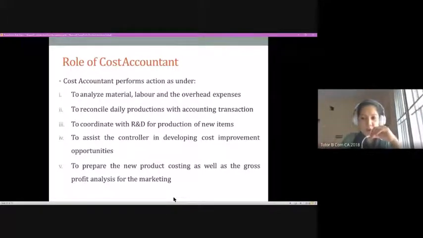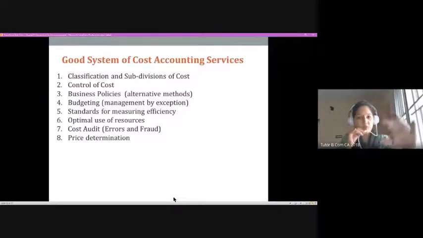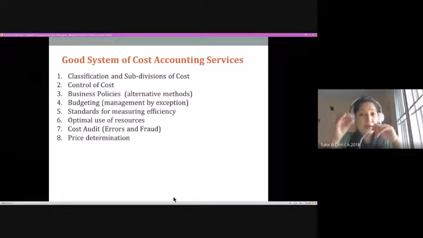Now there is only one more thing, but I'll stop with this slide, which is just a repetition. Just to ensure that we have a good cost accounting system within a firm, these are the key ingredients that should be present.